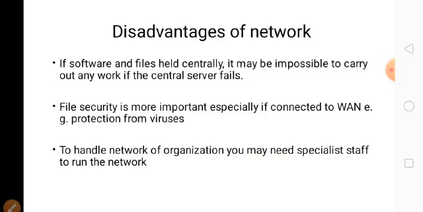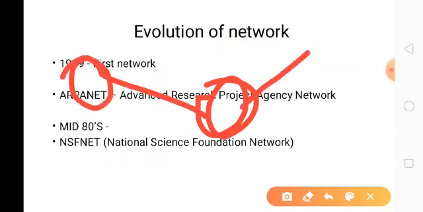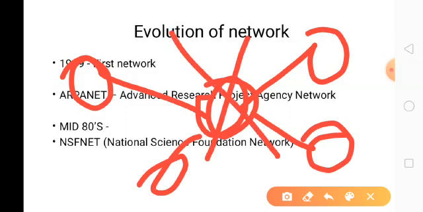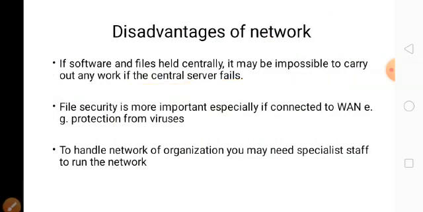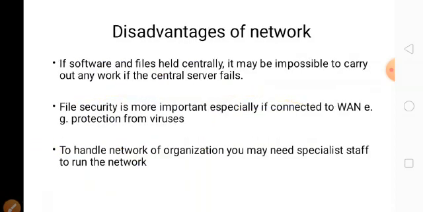Disadvantages of the network: the central server fails, which means suppose there is a central server, one computer is connected, another computer is connected, another computer. If the central server fails, has some problem, it will affect all the computers. Another disadvantage is protection from virus. It is the main disadvantage of the network.